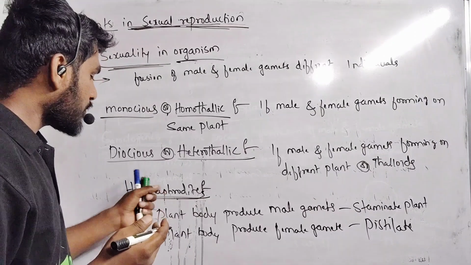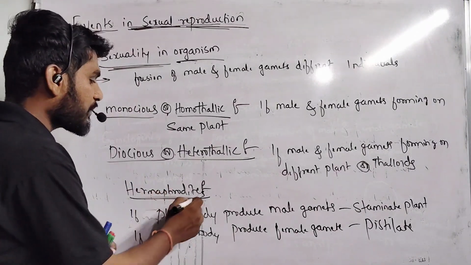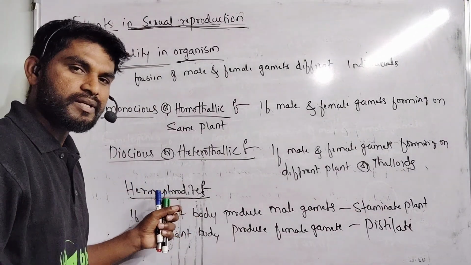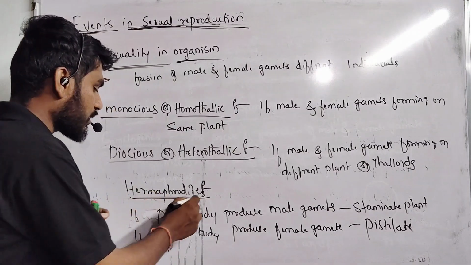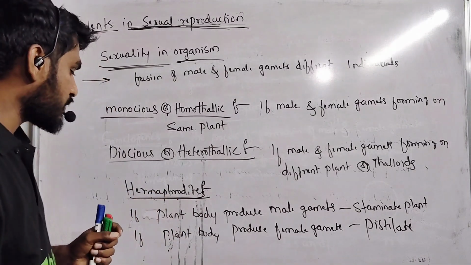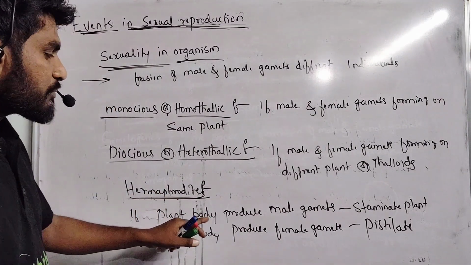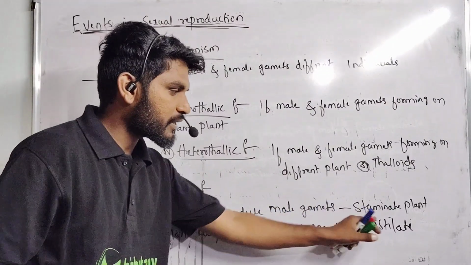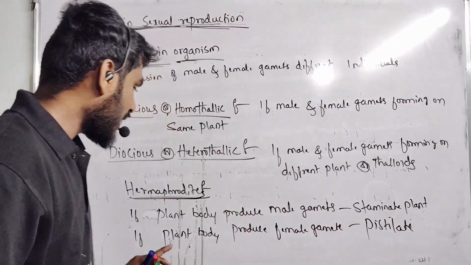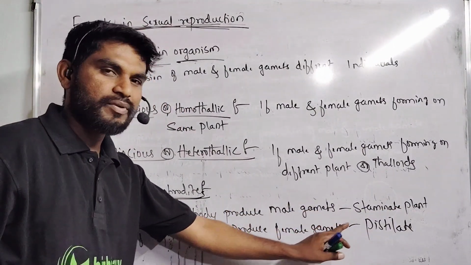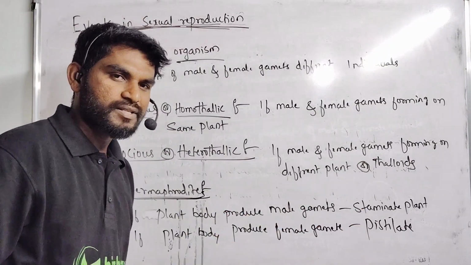Even though some organisms produce male and female gametes on a single individual, such organisms are known as hermaphrodites. If the plant body produces male gametes, we call it a staminate plant. If the plant body produces female gametes, we call it a pistillate plant.